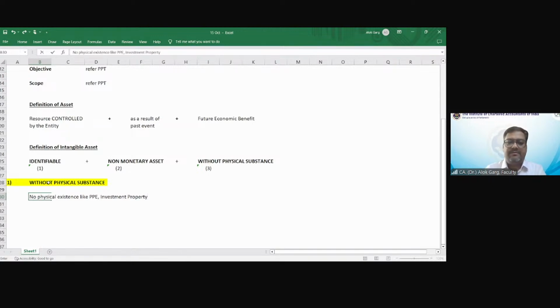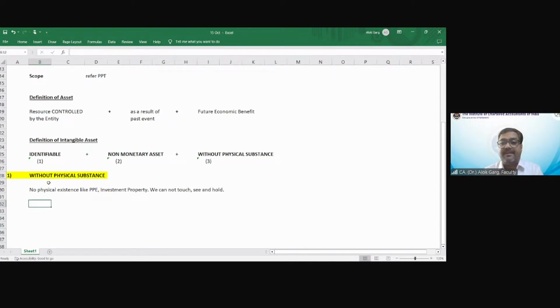We cannot touch, see, and hold. We cannot touch, we cannot see, we cannot hold. So this is the meaning of without physical substance.